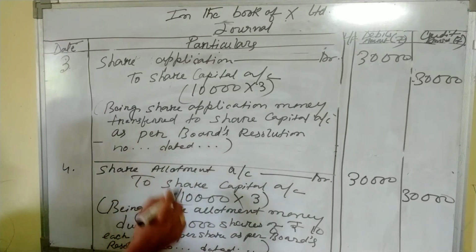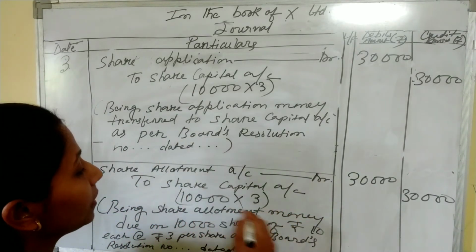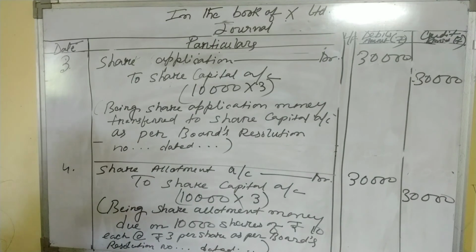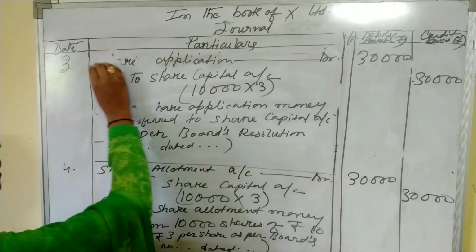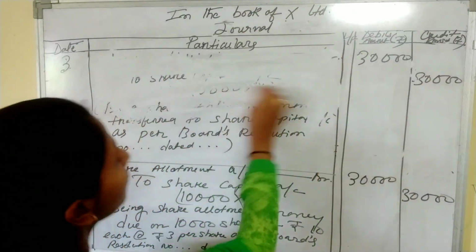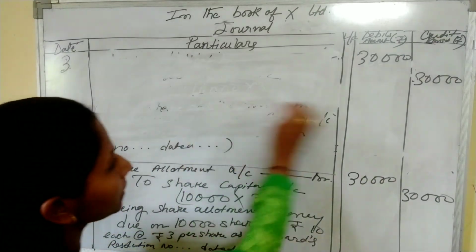So the company has called the shareholders to pay the share allotment money. The next entry: now we will give the receipt entry of allotment money.